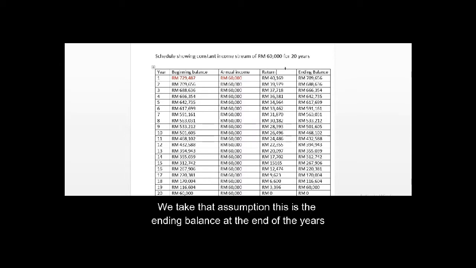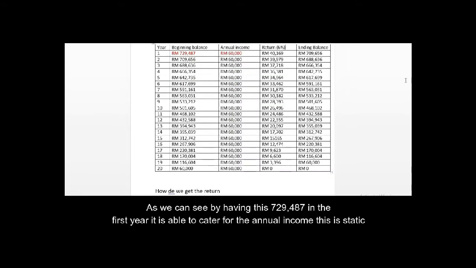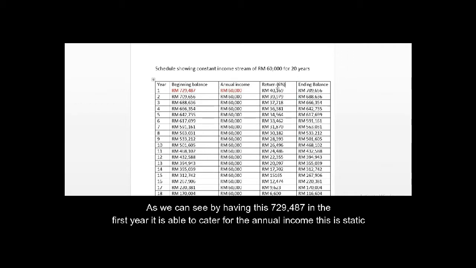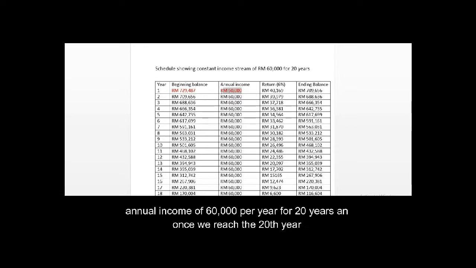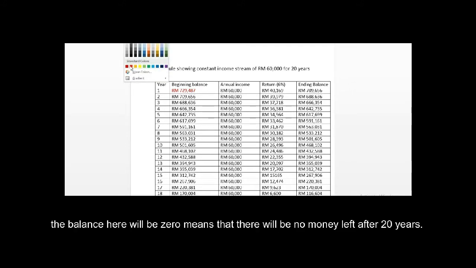We take that assumption, and this is the ending balance at the end of the year. As we can see, by having this 700,487 in the first year, it is able to cater for the annual income. This is a static annual income, 60,000 per year for 20 years, and once we reach the 20th year, the balance will be zero.